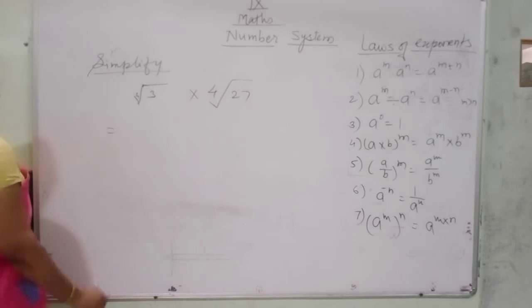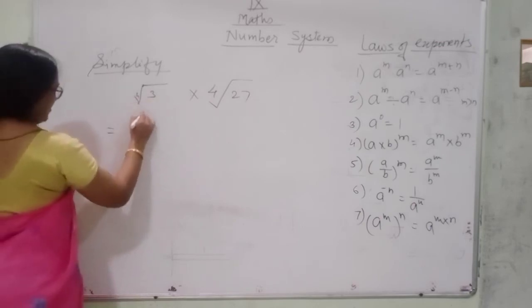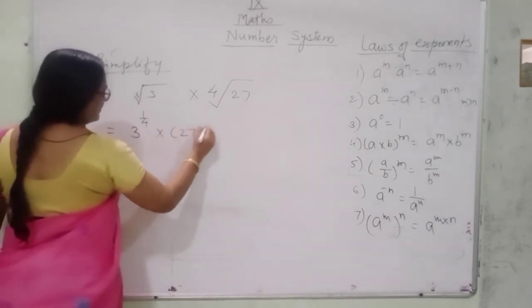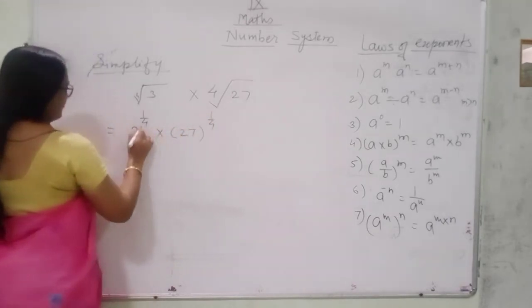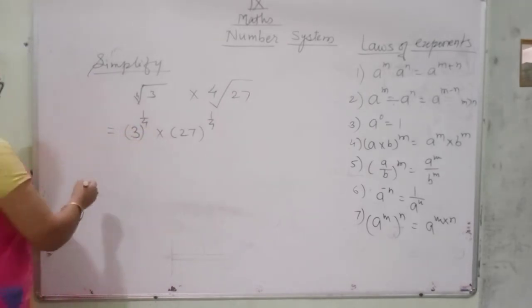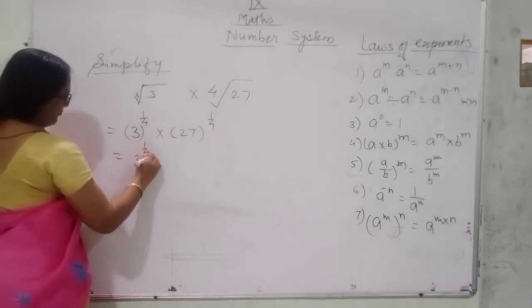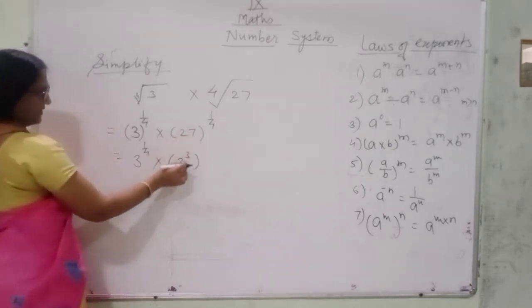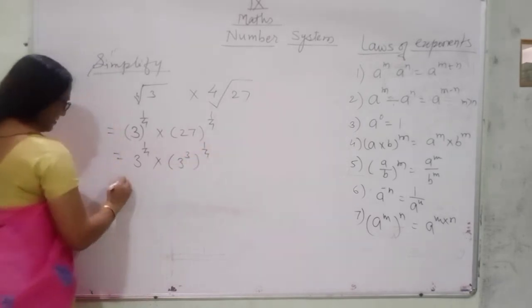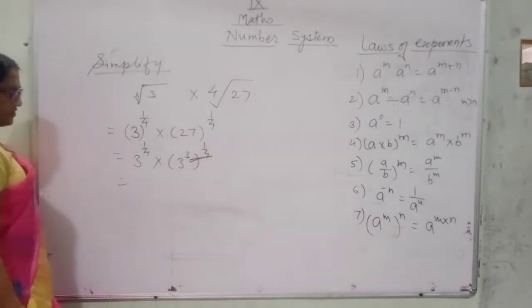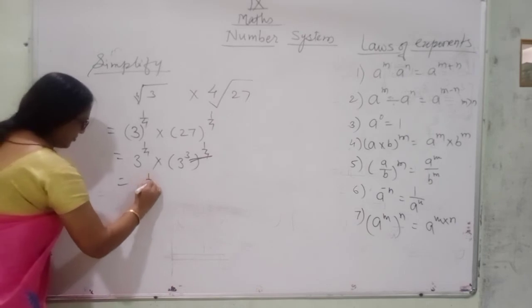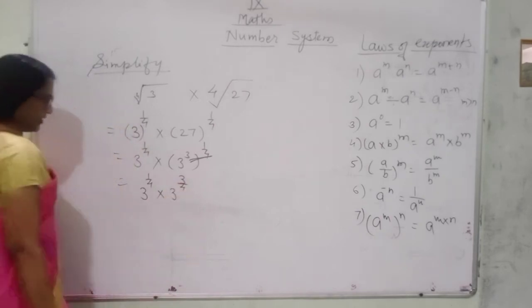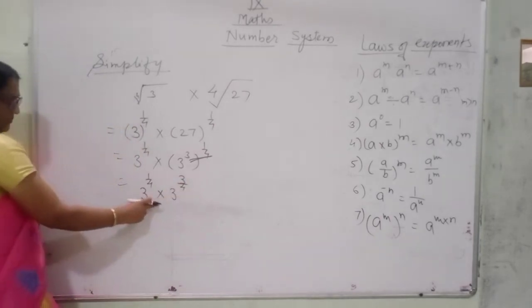This is equal to 3 raised to the power 1 upon 4 multiplied by 27 raised to the power 1 upon 4, like this. Okay, so 3 raised to the power 1 upon 4 multiplied by 27; 27 is the cube of 3. So we can write 27 like this, raised to 1 upon 4. Power of a power, so multiplication. So 3 raised to the power 1 upon 4 multiplied by 3 raised to the power 3 upon 4. Okay, now the base is the same and multiplication is there.